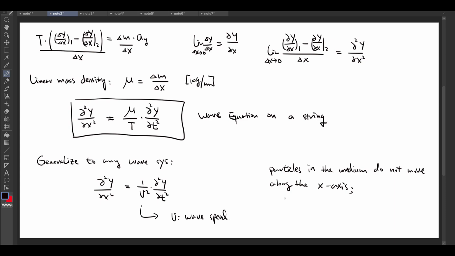They oscillate in the y direction. So in the future, when we mention the particle's velocity, we're going to say Vy, and we reserve V without the subscript as the wave speed.